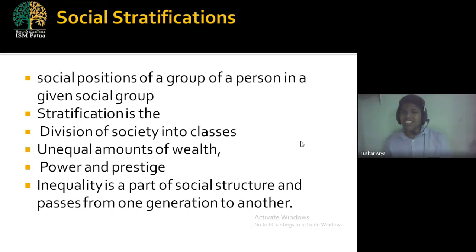So, in Indian society, are there social clusters, social divisions, social arrangements, social layering, or social levels? If it is there, it means there is social stratification.